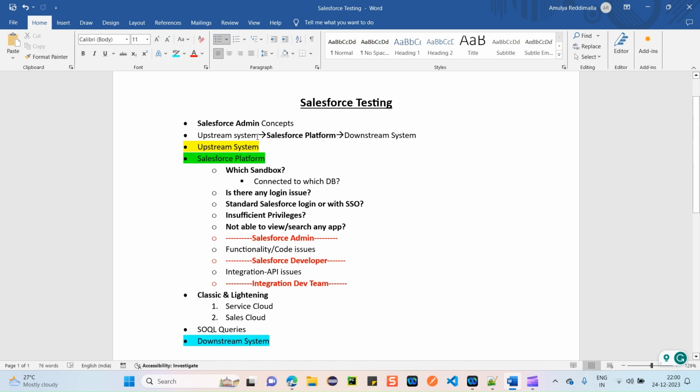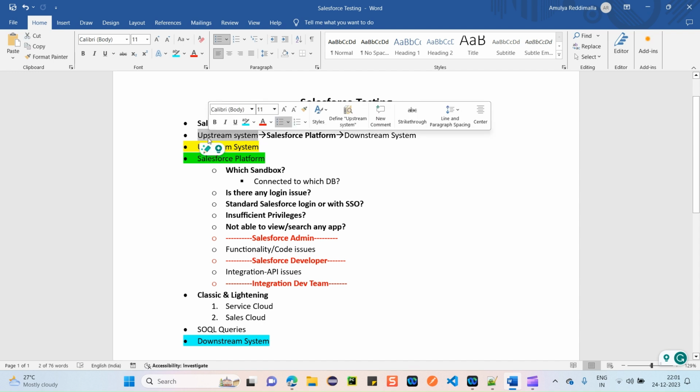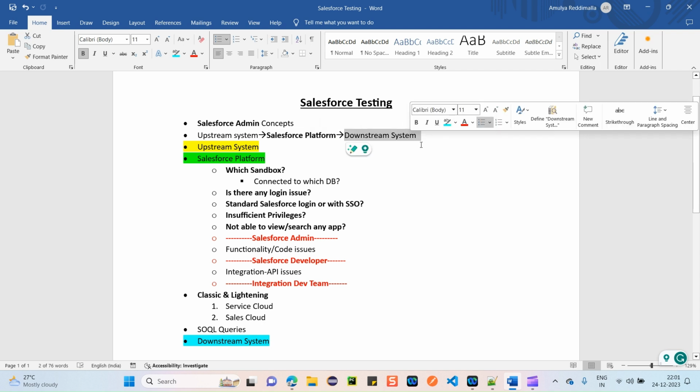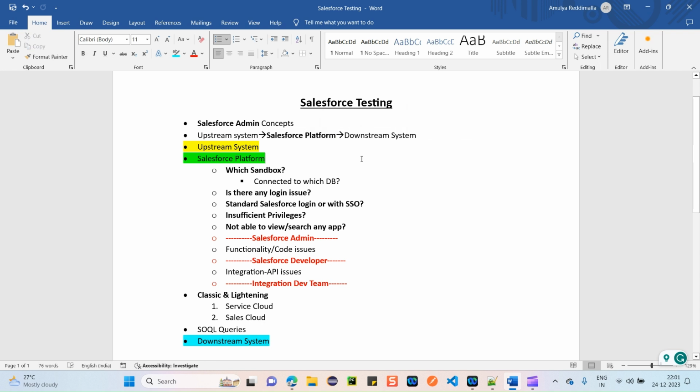Initially, the data from this system might flow into Salesforce. So whatever data you're seeing on your Salesforce platform might come from this other application. And from Salesforce, whatever fields or objects you're updating might flow into another downstream system. It happens in this way. So Salesforce testing is simply not like you're going to test only the Salesforce UI. You're going to test the integrated applications also, which are integrated with Salesforce.